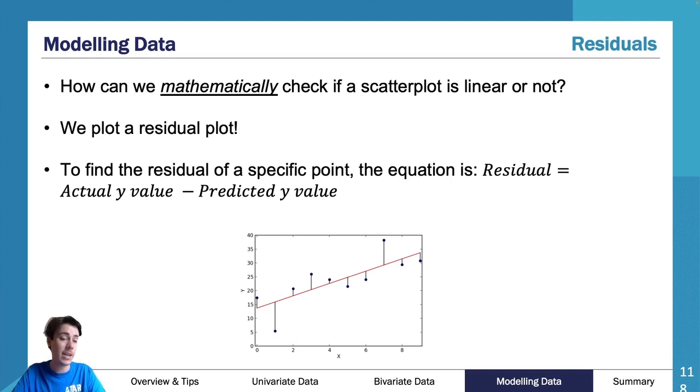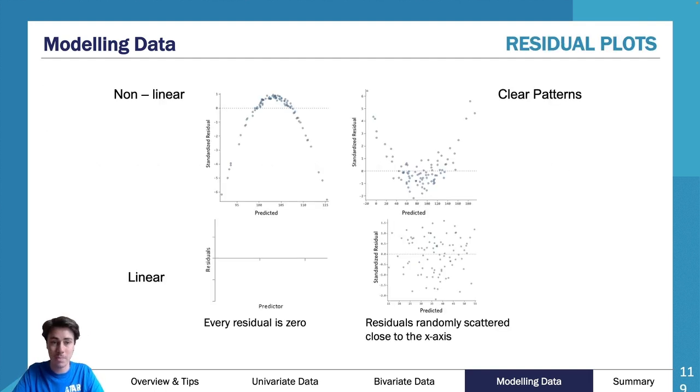And what we do is we take our actual y value and we take it away from our predicted y value. So we take it away from our line of best fit and we get residuals. And then we plot those on a graph. And they should look something like this. Now, you should be able to get a graph that sits around a line to zero graph.